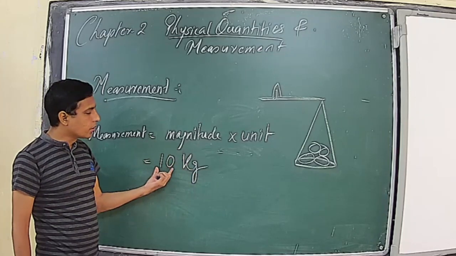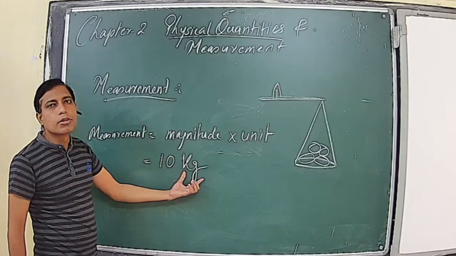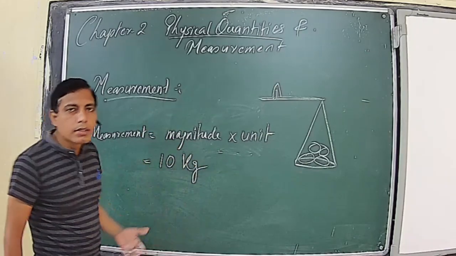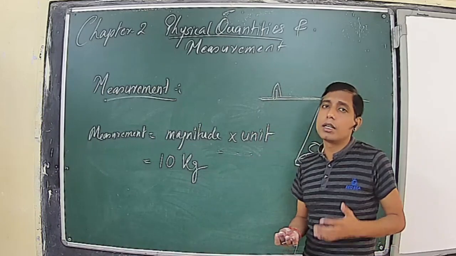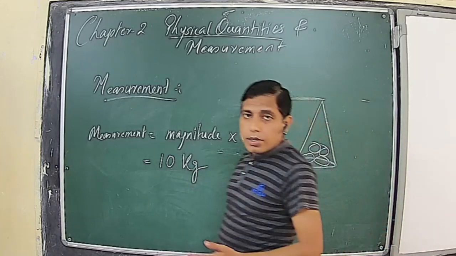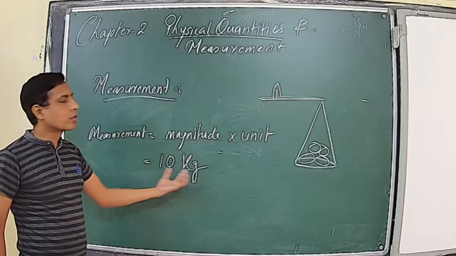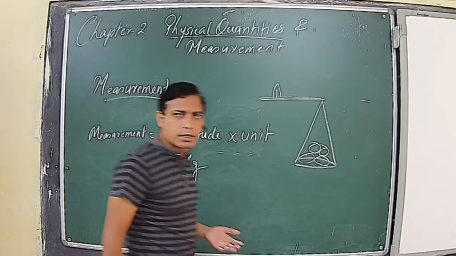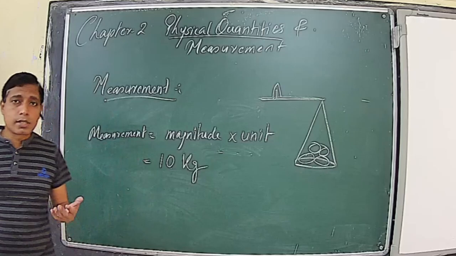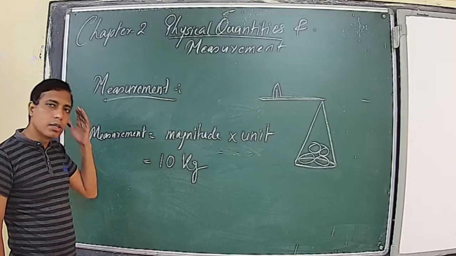The magnitude, the numerical value, gives the idea of how many times the unknown quantity is present in the known quantity. It means that a mass of 10 kilograms is 10 times 1 kilogram. We have defined only the kilogram. By measurement we compare, and we say the unknown quantity is present 10 times in the standard quantity, that is kilogram. Similarly, we measure length with a scale, and temperature with a thermometer, with Kelvin or Celsius as a standard unit. So measurement is the comparison of an unknown quantity with a known quantity.